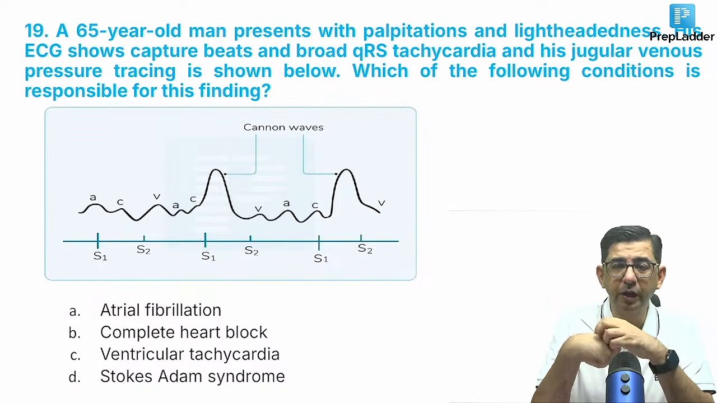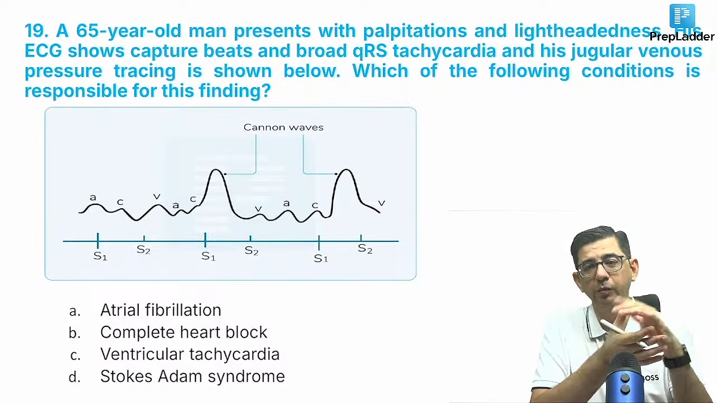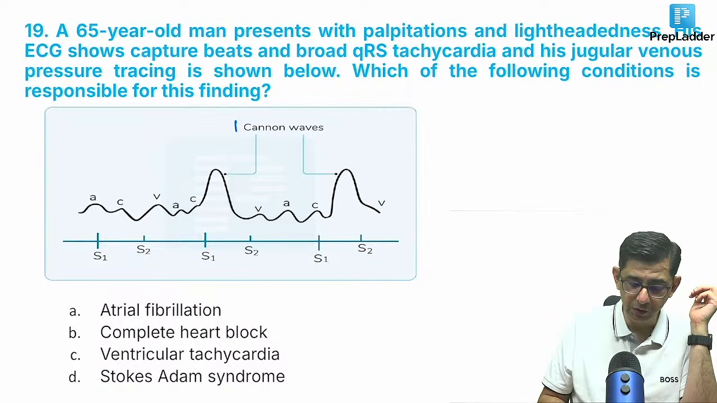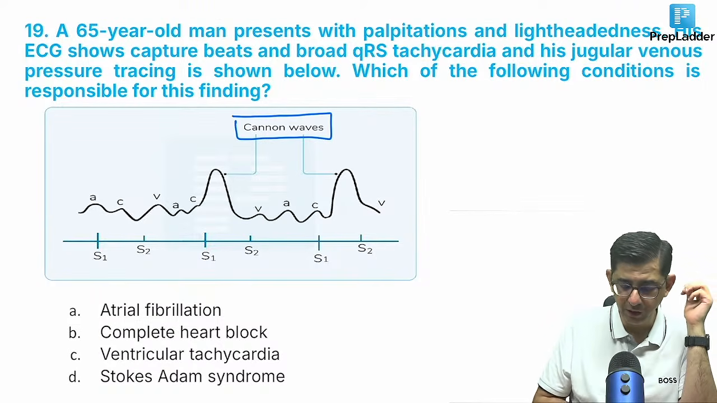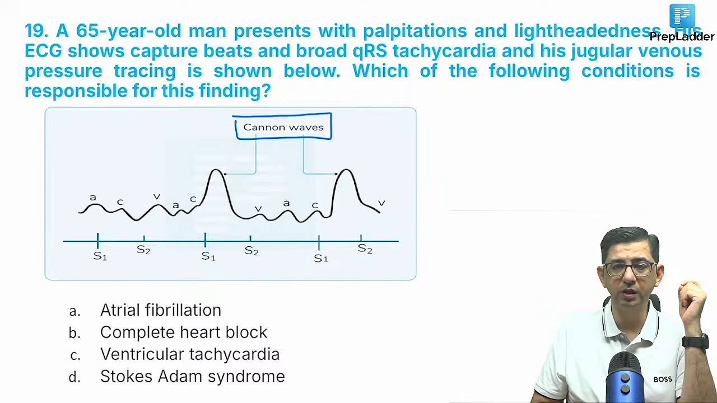This gentleman came with palpitations and lightheadedness. The ECG shows capture beats with a broad QRS tachy. And then there is mention of Cannon A waves also. Like he has himself written the word Cannon A waves. I can say super large A waves are present. You guys can do the honors now. I mean, I've already solved the question for you.